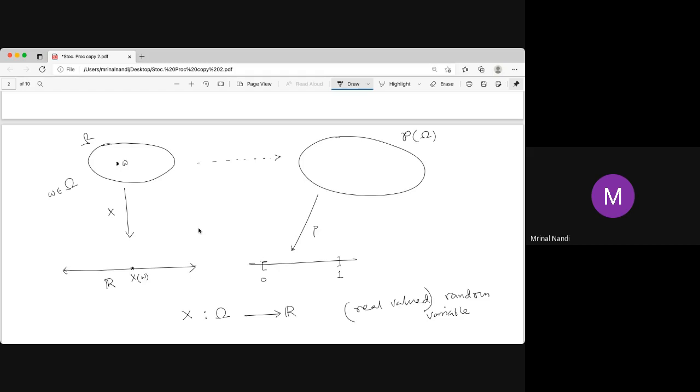So it actually maps a single element, a single outcome. Omega is an outcome. We know the sample space is a set of all outcomes, and it maps to a real number. It may be negative. It may be greater than 1. So X of omega is a real number.